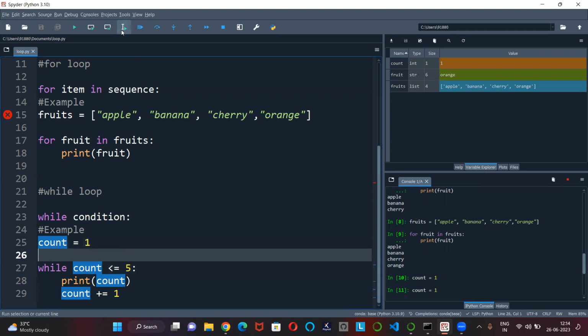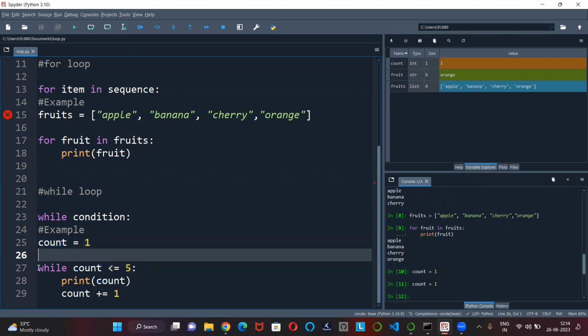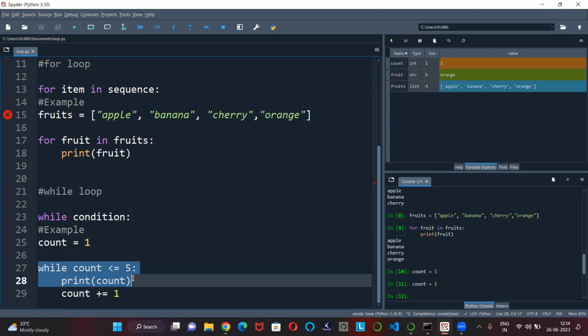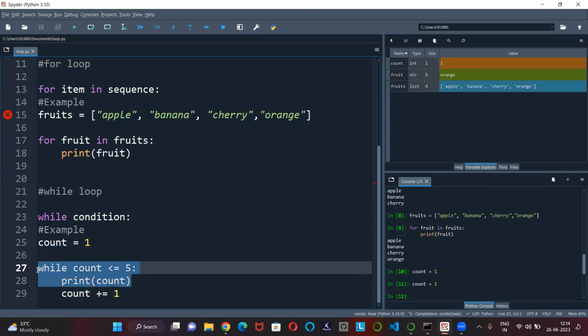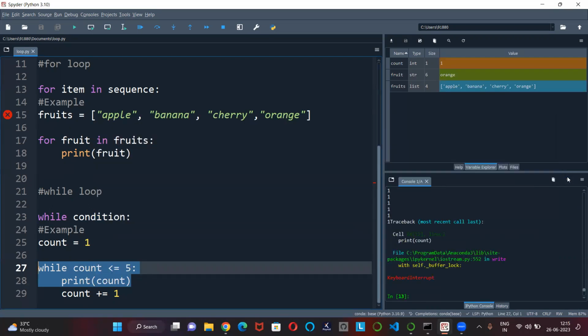If I run this, it's already done. Now, while count is greater than or equal to 5, print count. I'm just showing you the difference. See, it is an infinite loop. It keeps on running. See this red color? It keeps on running now. It's an infinite loop because there is no stop or break. Nothing is there in my while loop. So I'm just stopping this from getting printed.